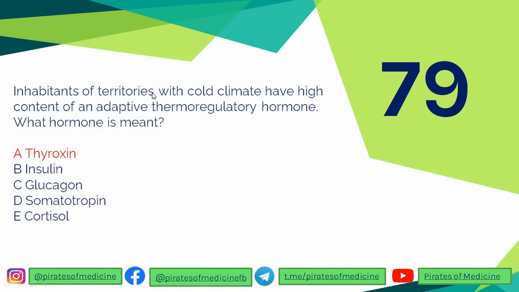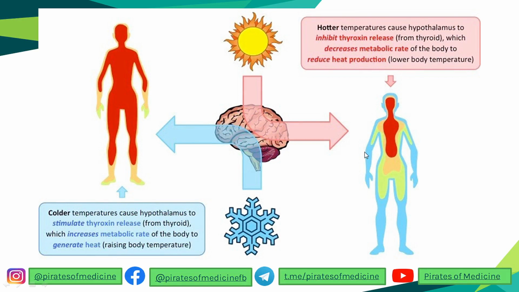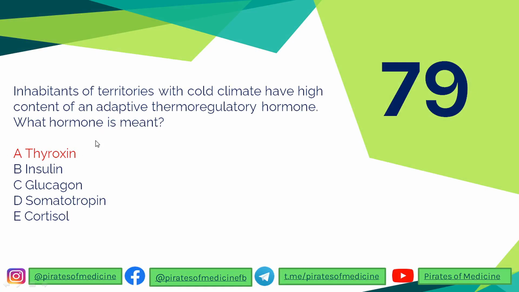79 question: inhabitants of territories with cold climate have a high content of an adaptive thermoregulatory hormone. What hormone is meant by this? Thyroxine hormone has different effects at different temperatures. In hotter temperatures, thyroxine hormone is inhibited so that it decreases the metabolic rate and heat production is reduced. In cold countries, the hypothalamus is stimulated to secrete more thyroxine, which leads to an increased metabolic rate, which leads to more heat generation. So the thyroid hormone, thyroxine, is responsible for thermoregulation. Pretty simple.